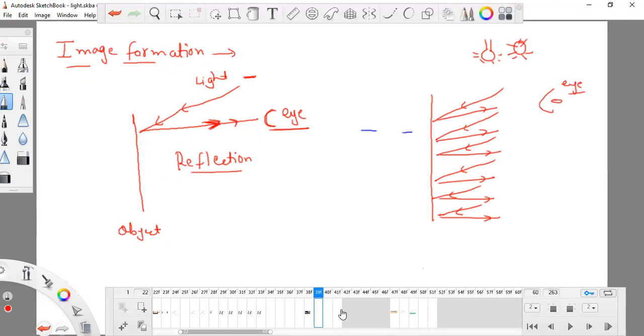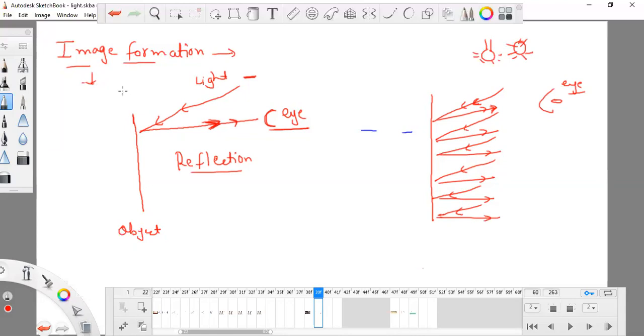Now it is not possible to study each and every ray of light which strikes this object and is reflected back. So in the beginning of image formation, we will study how many types of images are formed.